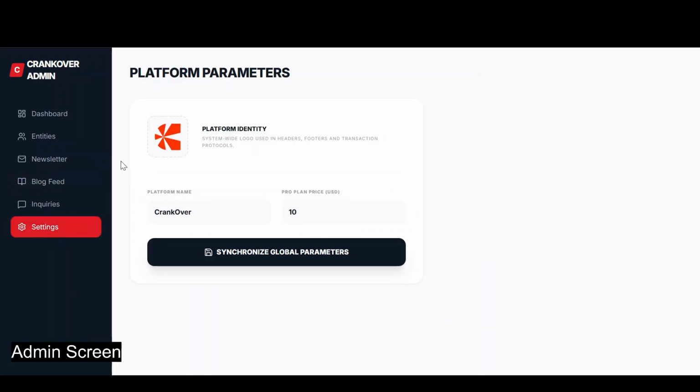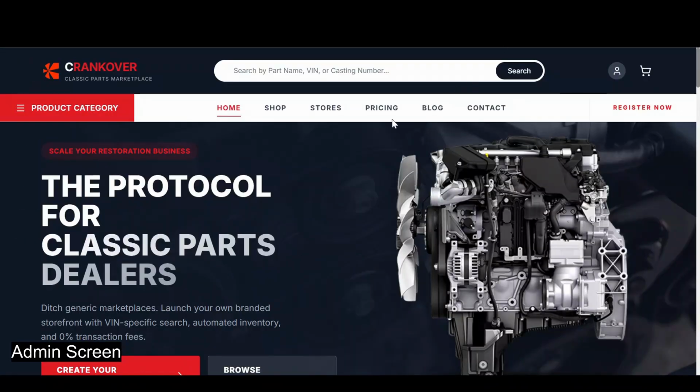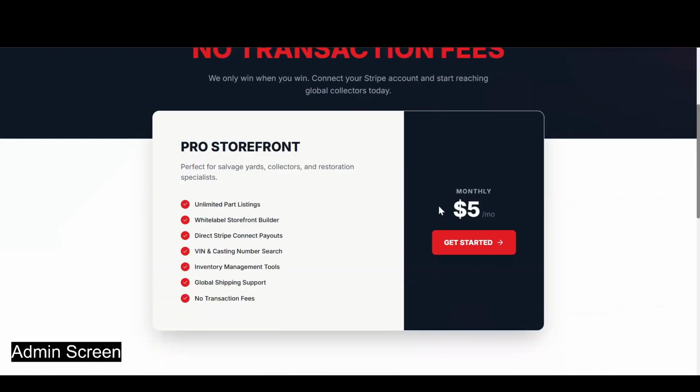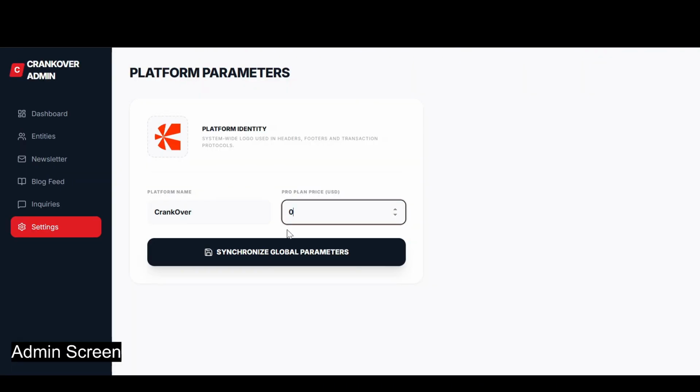And we have the settings. So it's a white label. You can basically change a logo, change a platform name and the price as well. So currently we're charging the provider $10 to list the business. So if I change it to $5 and then go to the pricing page, now users will be able to list it for $5. Let me just change it to 0 for now.